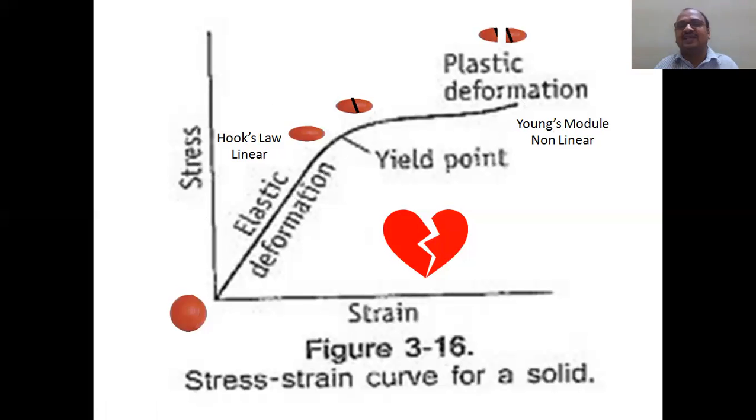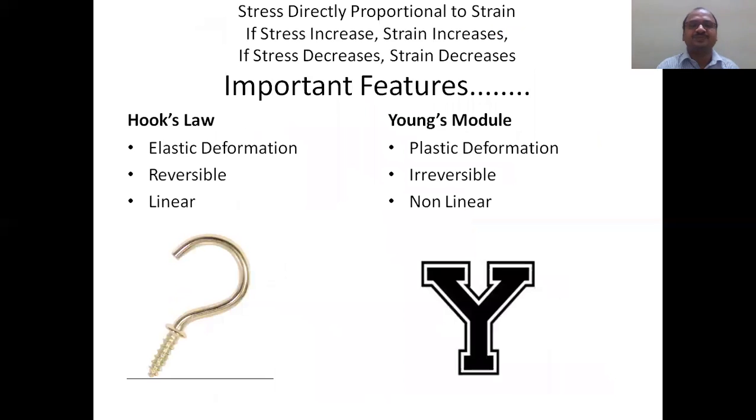Yield point is the center point. Young's modulus is there, and Hooke's law is there. Very simple. Okay. So all the particles, whatever you are keeping in the hammer mill, cutter mill, we go on increasing the stress on all the particles. So hammers will increase, cutter will increase, blades will increase, scissors will increase the stress. Finally, at one fine point, it shows a breakup. Particles, cracks, breaks will be developed. Keep in your mind.